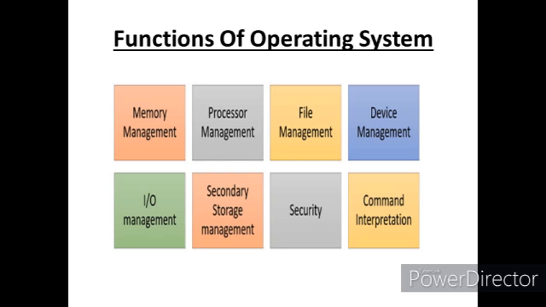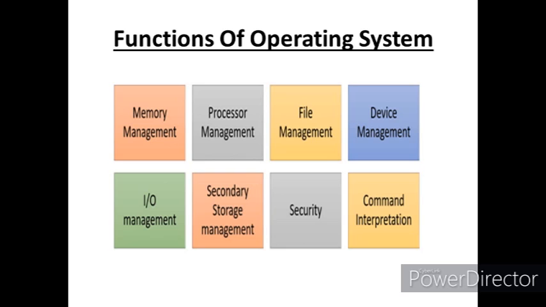It provides communication among processes. Next is file management. It manages file related activities such as naming, sharing, protection, etc. Next is device management. It keeps track of all devices. It controls task allocation and deallocation.